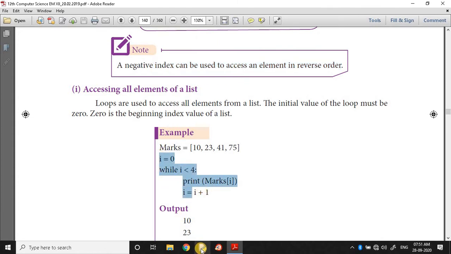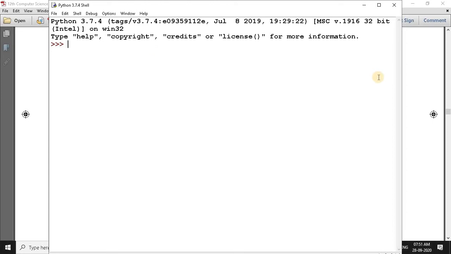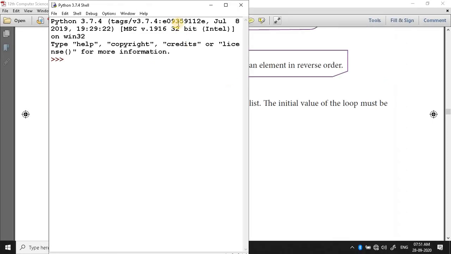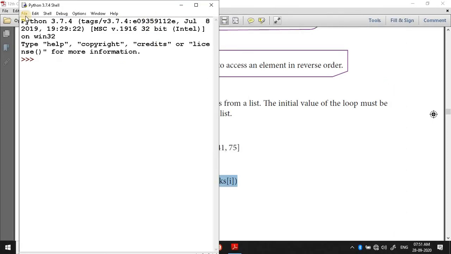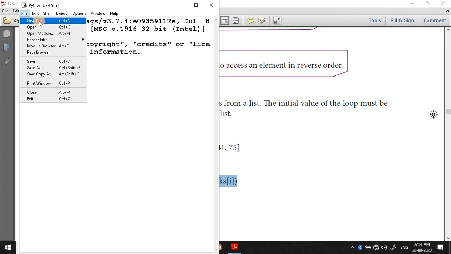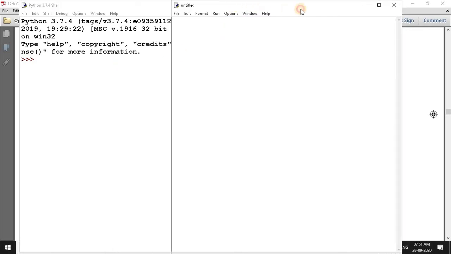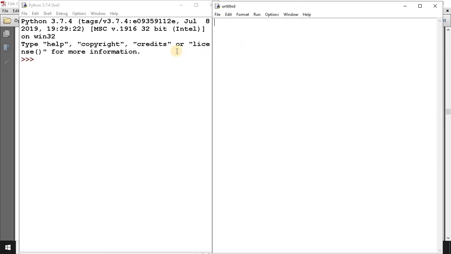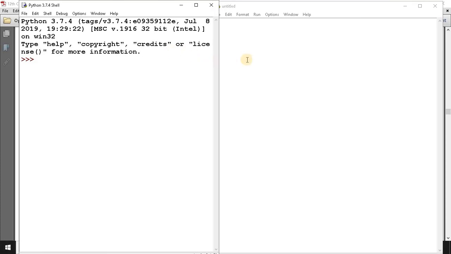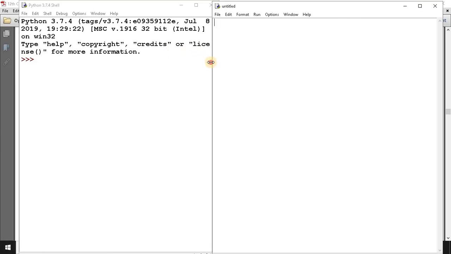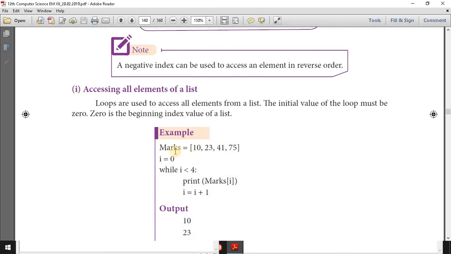So we can see in Python coding, I will start the Python programming shell. File, new file, then we can take the same thing.